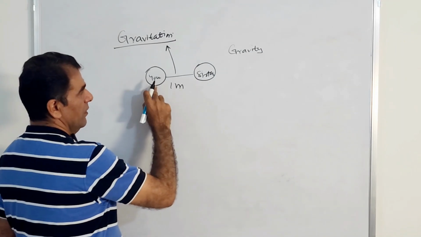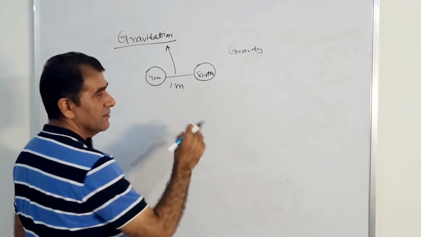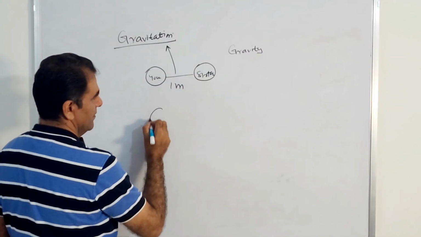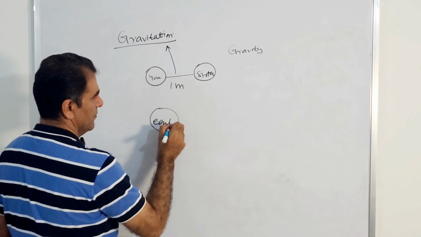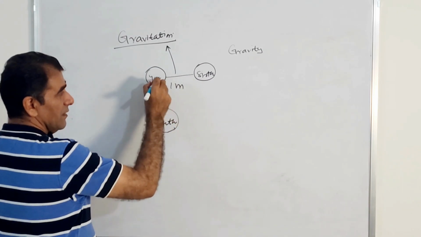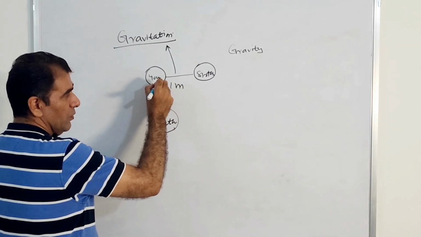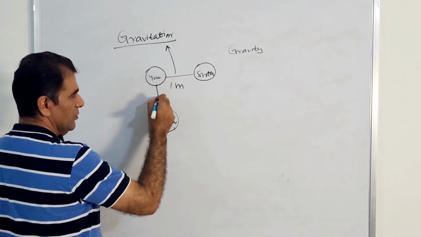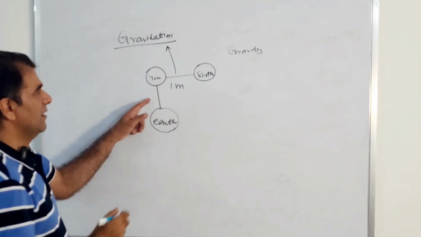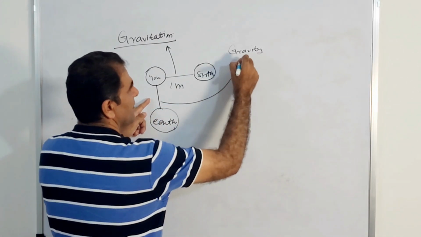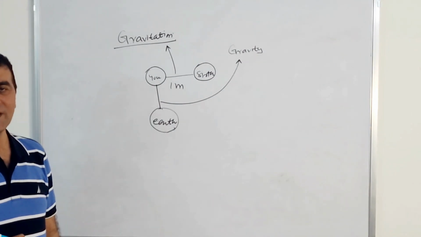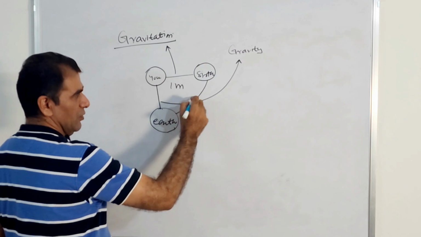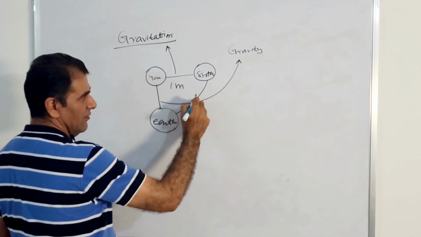Now, if one of these two bodies is earth, say this is not your sister, this is earth, then between you and earth there is a force of attraction which is called gravity.